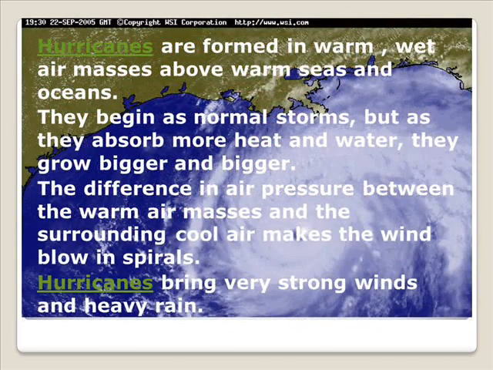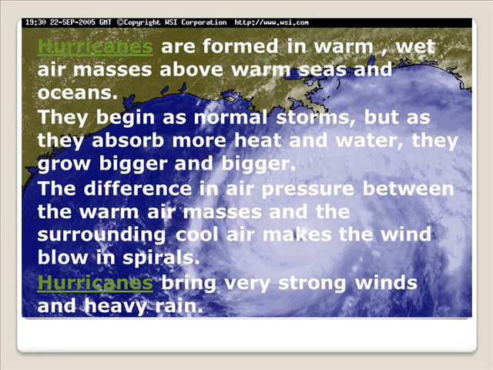Hurricanes are formed in warm, wet air masses above warm seas and oceans. They begin as normal storms, but as they absorb more heat and water, they grow bigger and bigger. The difference in air pressure between the warm air masses and the surrounding cool air makes the wind blow in spirals.